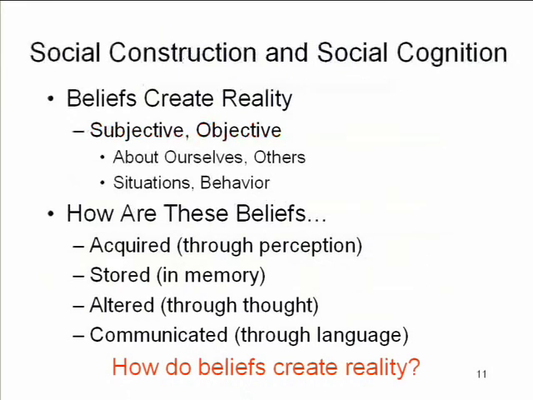Well, that might be true for a lot of reality, but it's not necessarily true for the kinds of reality that we're dealing with in a class like this, because when it comes to social reality, there is an important role to be played by beliefs, which are not just beliefs about reality; the beliefs that we have about reality create the reality that we have beliefs about. So there's this distinction in social cognition and social reality between what's subjective and what's objective, facts about ourselves and others and all of that.